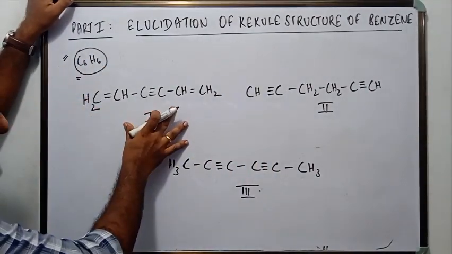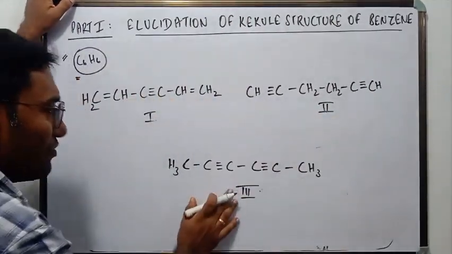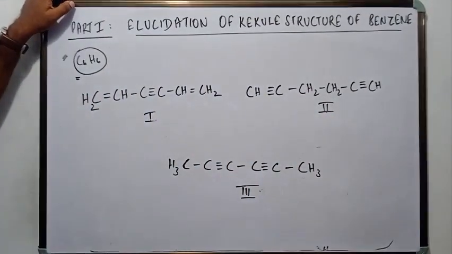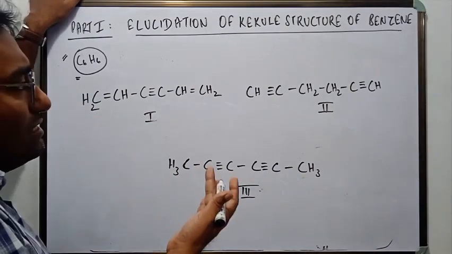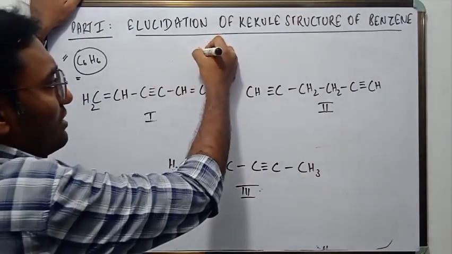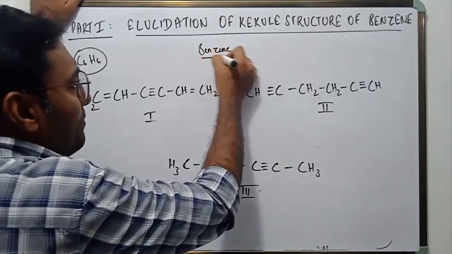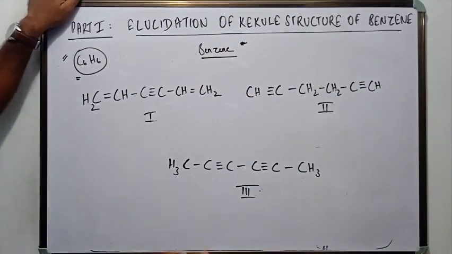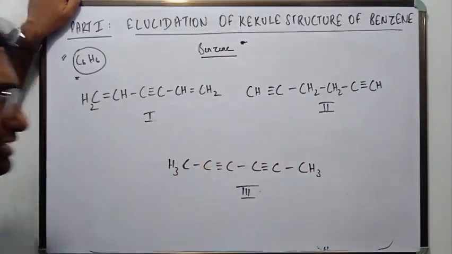So he drew this structure, this structure, and this structure. All of these have the molecular formula C6H6. So these are the possible structures that he found first, right? Then he did chemical reactions for benzene, and he found out that benzene does not show any of the characteristic reactions of alkenes or alkynes, right?